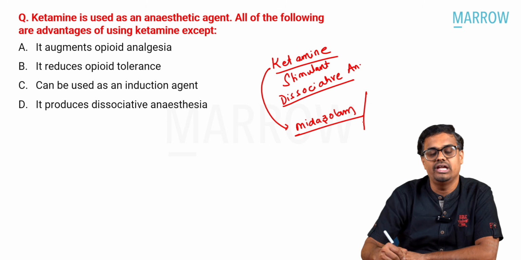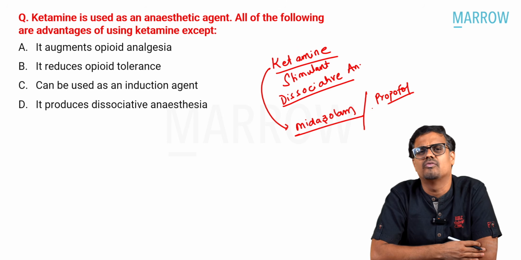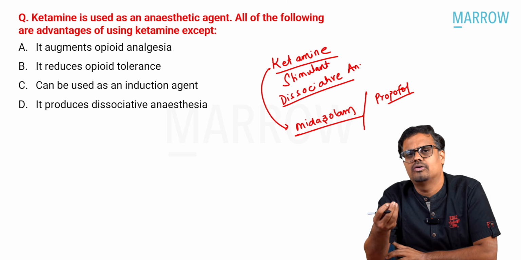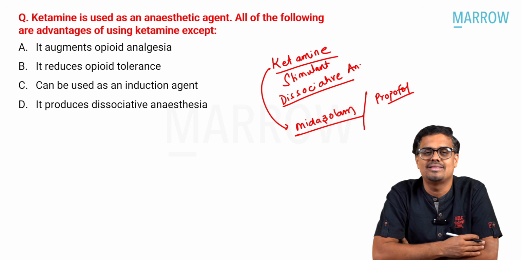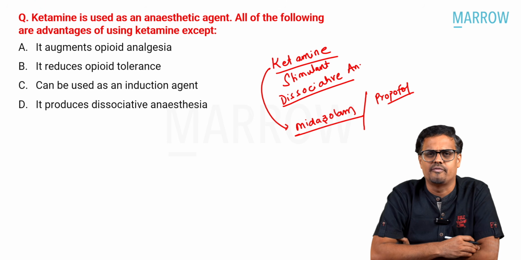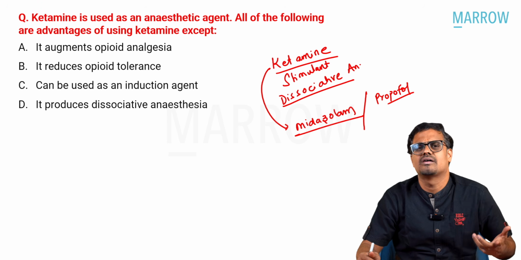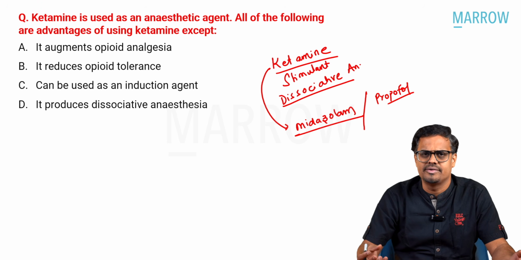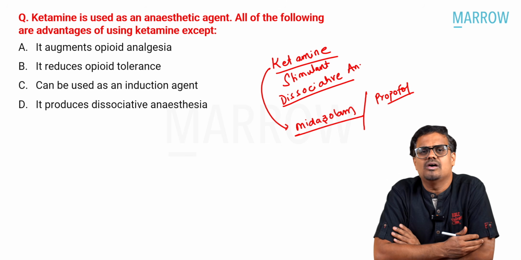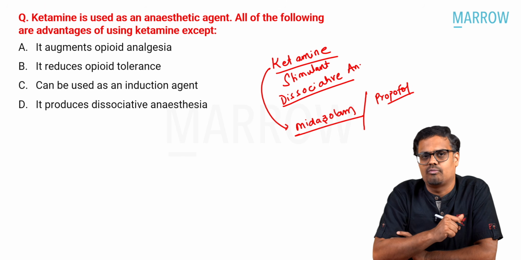Or some people also add propofol, which we call ketofol. We can use the ketamine and propofol combination. Again, propofol will cause some amount of sedation, and the unpleasant sensation caused by ketamine will be reduced by propofol. Some students said that ketamine is mixed with some other agent, whatever might be the purpose. This is a recall session, so we don't know exactly what they wanted to ask.